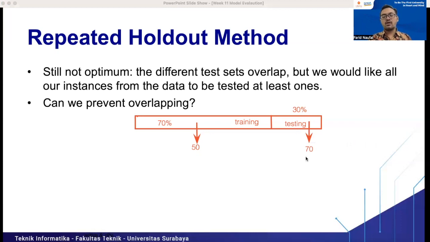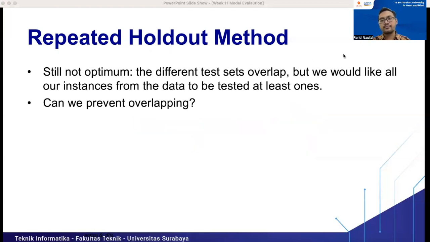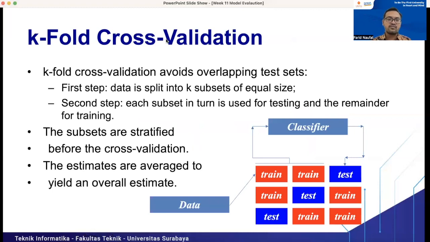We need to make sure that all data will be trained once and tested once. The data must be in the training set and also in the testing set. So we can generalize our model if all of the data that we have is used in the training set at least once and in the testing set at least once. The method for solving the problem is k-fold cross-validation.